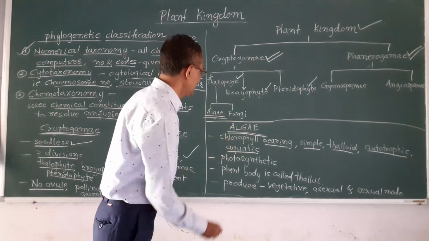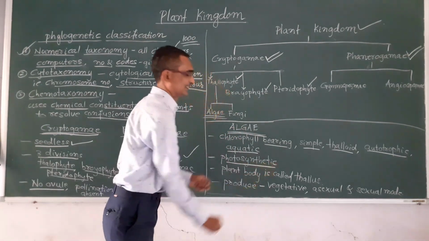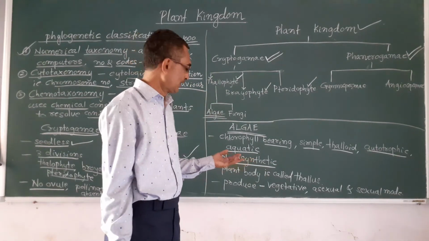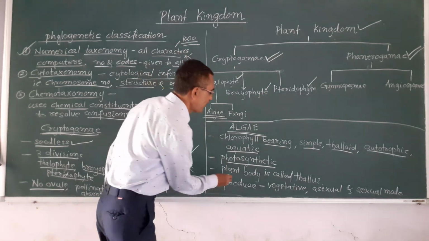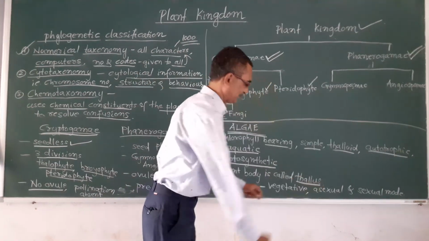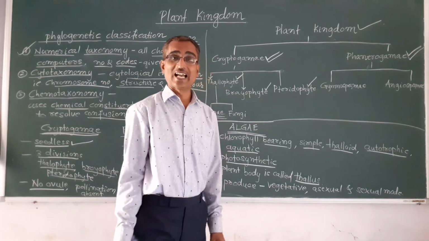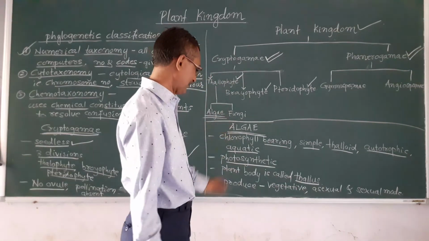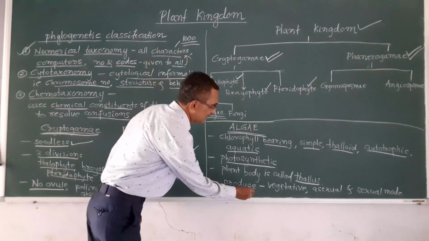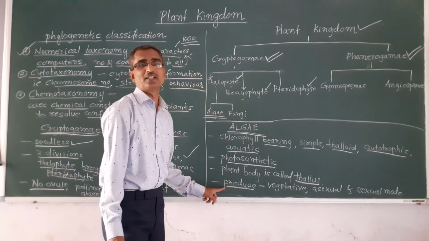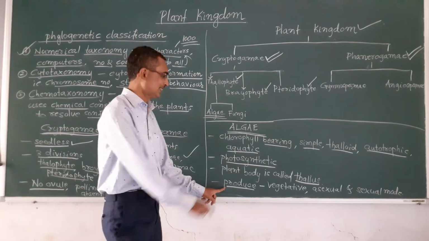And next, they are photosynthetic. That means they prepare food. And the plant body is called a thallus in the case of algae. And next, reproduction. How does reproduction take place in algae?